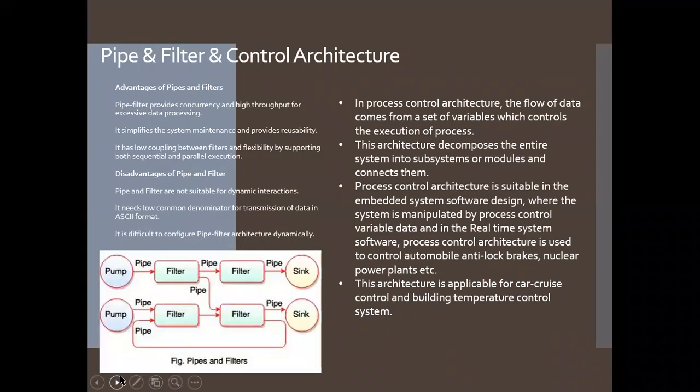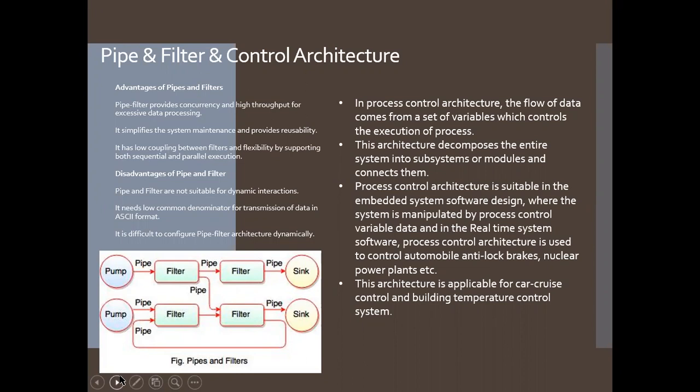So moving further to the next slide, in which I discuss pipe and filter architecture and control architecture. Here, what is meant by pipe? Pipe is a connector which passes the data from one filter to the next for execution.